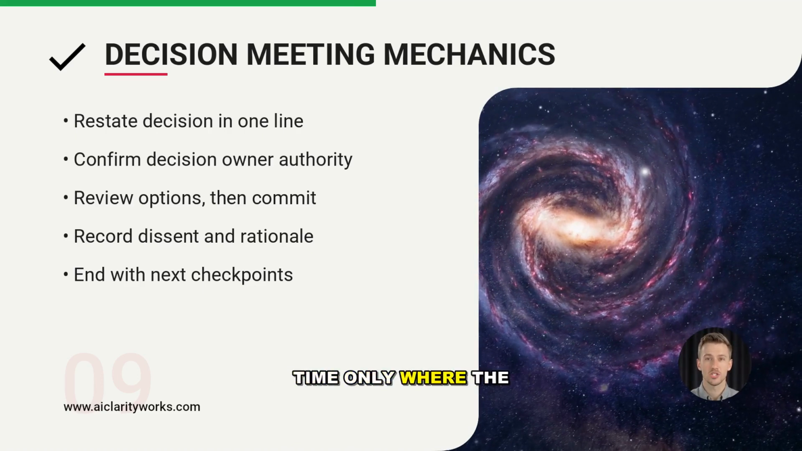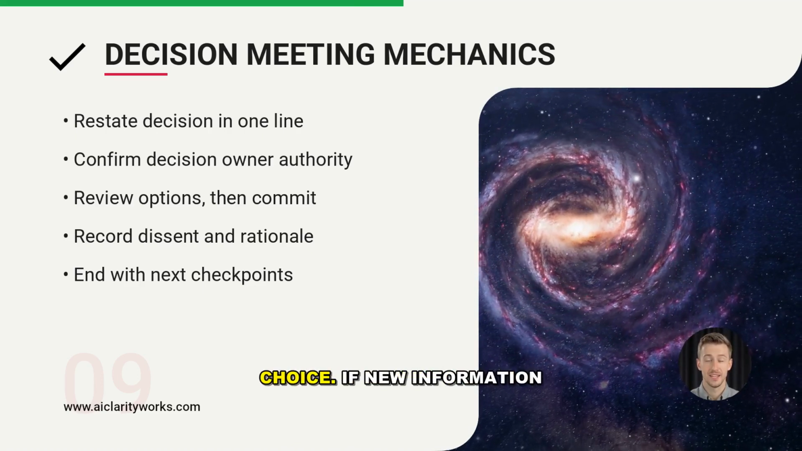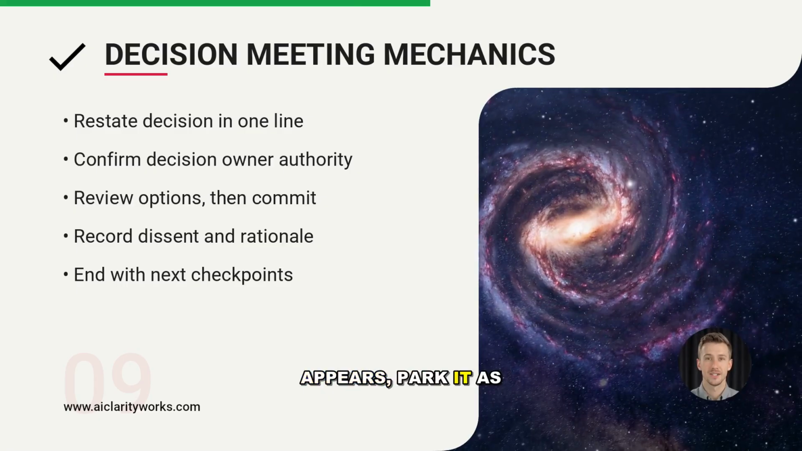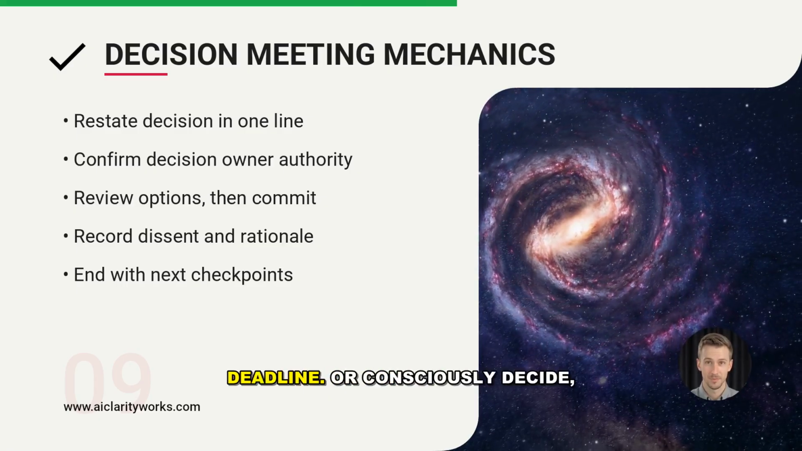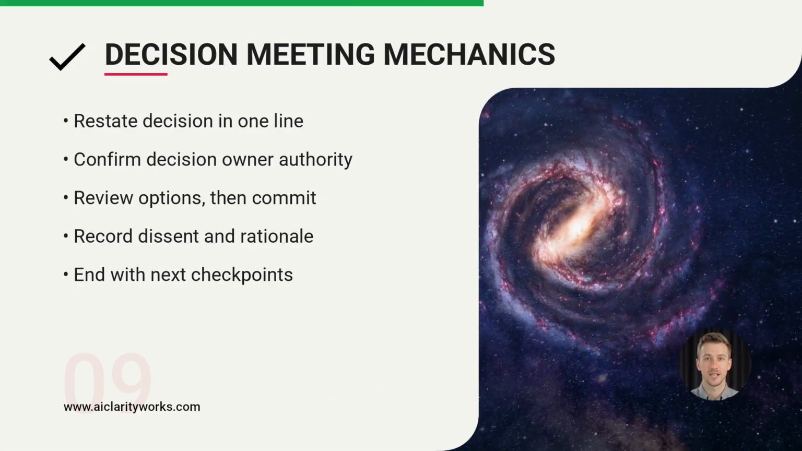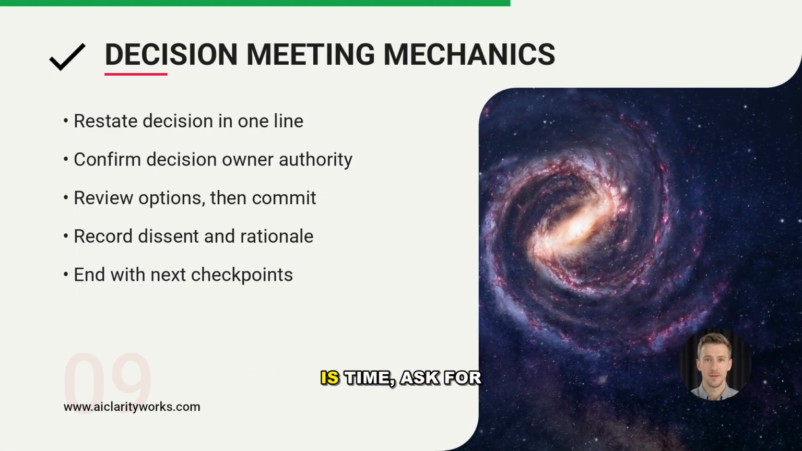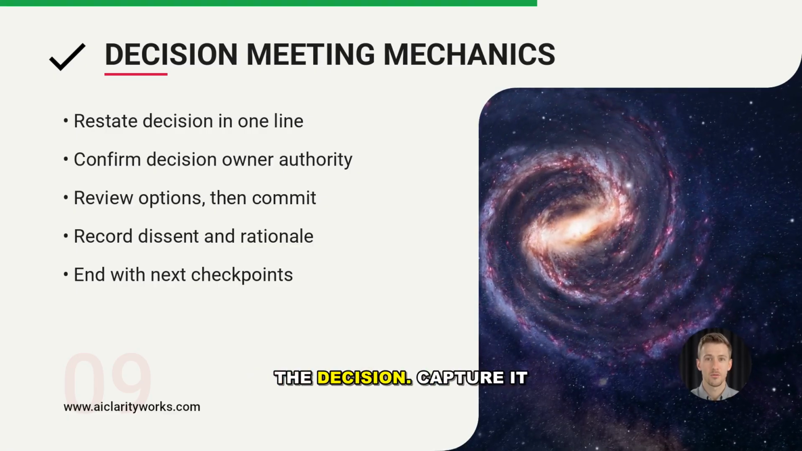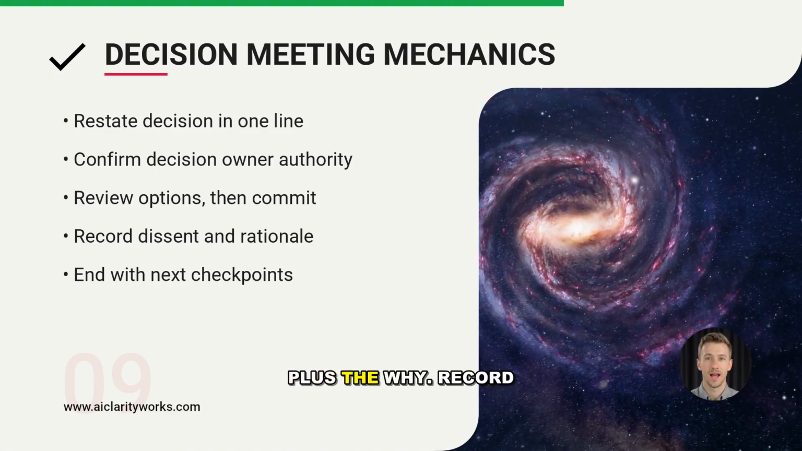Spend time only where the trade-off changes the choice. If new information appears, park it as an open question with an owner and a deadline. Or consciously decide, despite uncertainty. When it is time, ask for the decision. Capture it in a single sentence, plus the why.